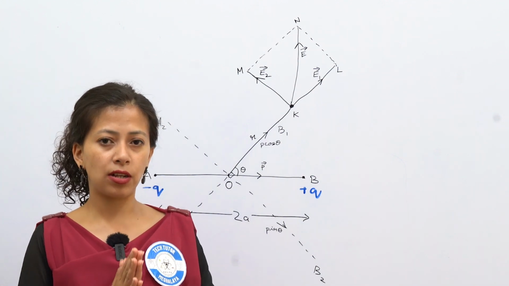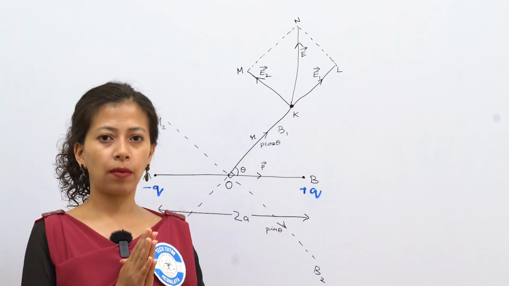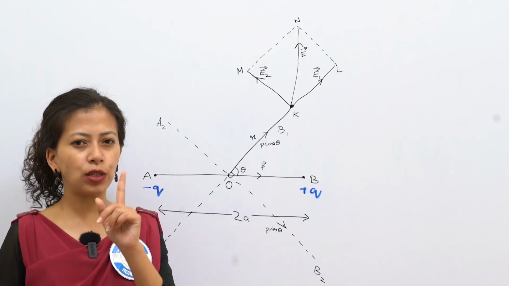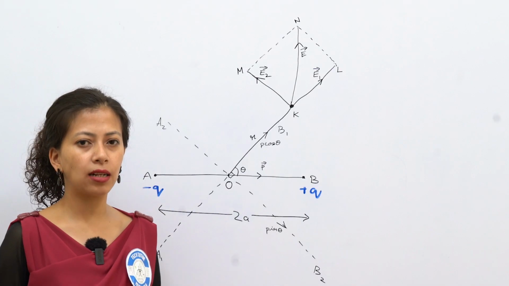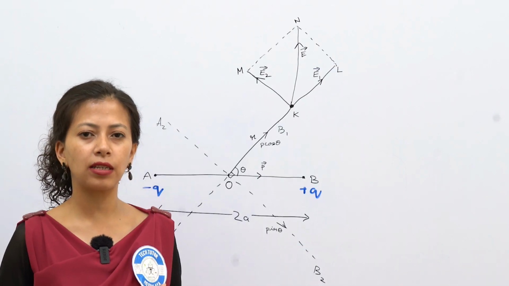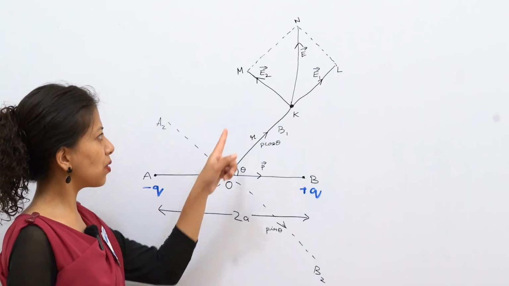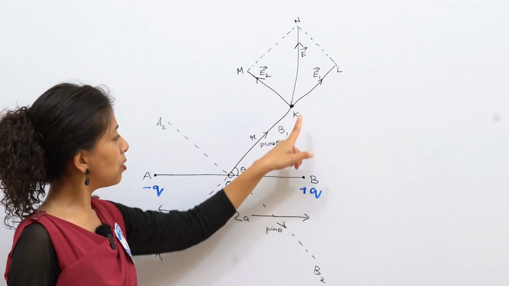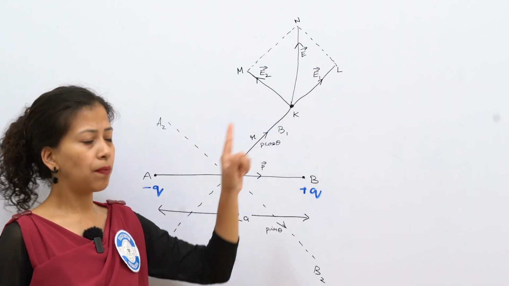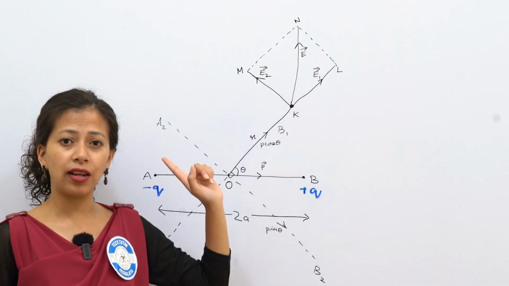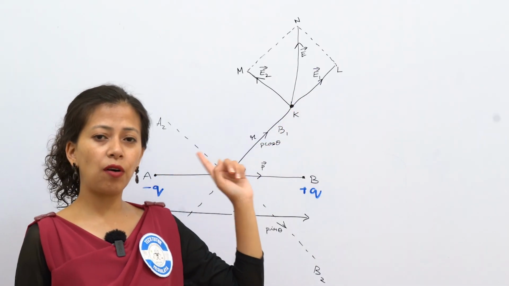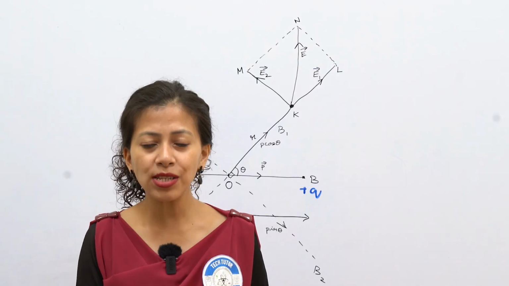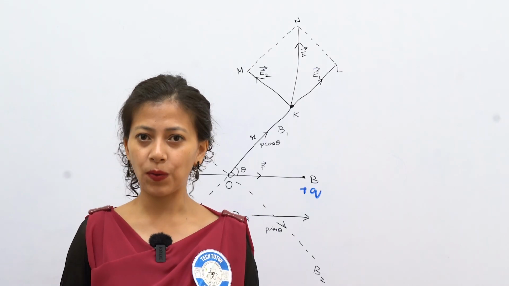We use the formula to find the resultant, if you still remember. Here the angle between the two vectors is 90 degrees. As you can see, since it is a rectangle, the angle between E1 and E2 is 90 degrees. So the formula is R equals root over A square plus B square.